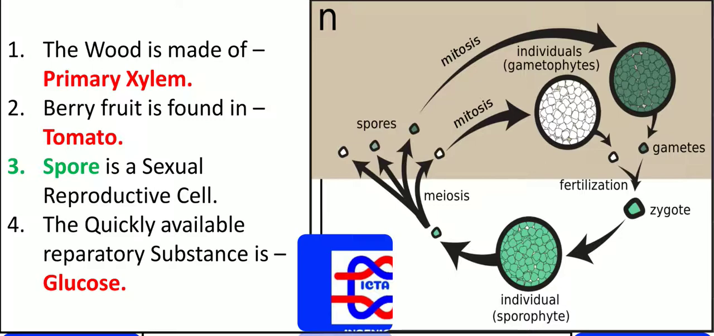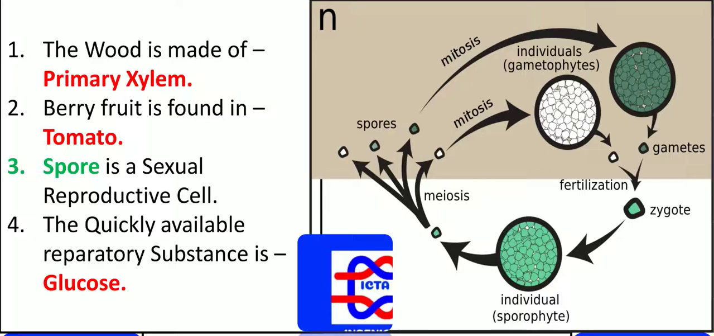Next we have: berry fruit is found in tomato. We knew that tomato is a vegetable, but it's one type of berry fruit also, because directly it can be eaten. Spore is a sexual reproductive cell. As you can see, what exactly spores are, how they look. They are one type of sexual reproductive cells. You can see how these spores undergo mitosis and meiosis, and you will have the gametes.